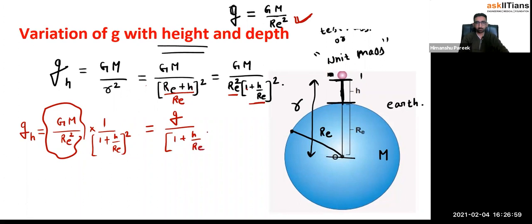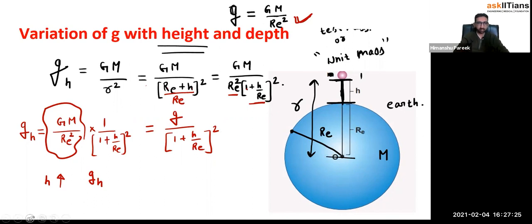So g_h equals g divided by 1 plus h by Re whole square. Let's say somebody goes h height above the Earth's surface. As you go more and more above the Earth's surface, if you're flying higher and higher, what will happen to g_h, the gravity value? Think about it. What will happen if the height increases?